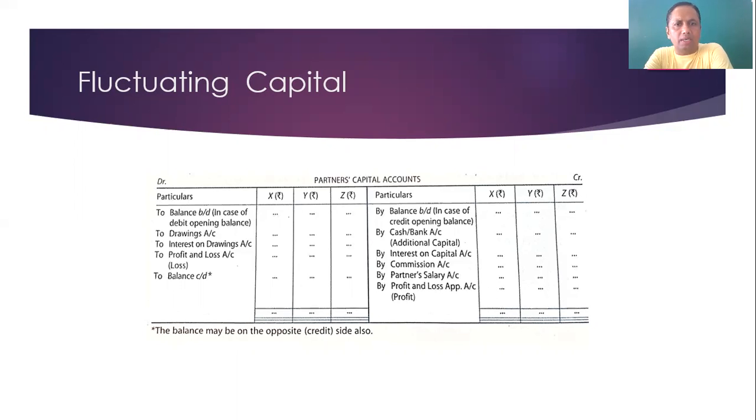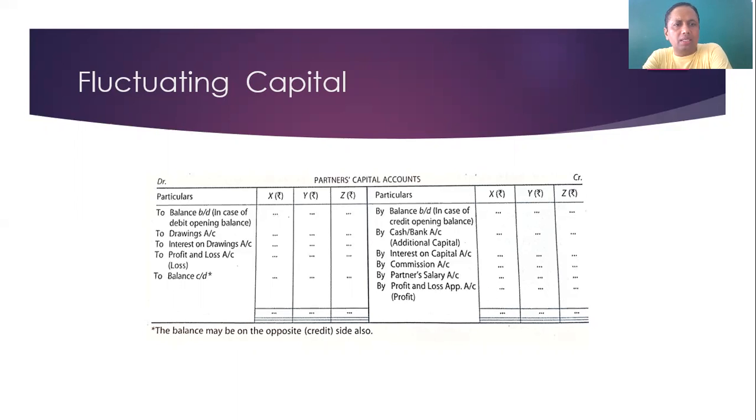At the debit side, any debit balance is recorded in the partners capital account. Drawings are shown in the additional information given in the question.